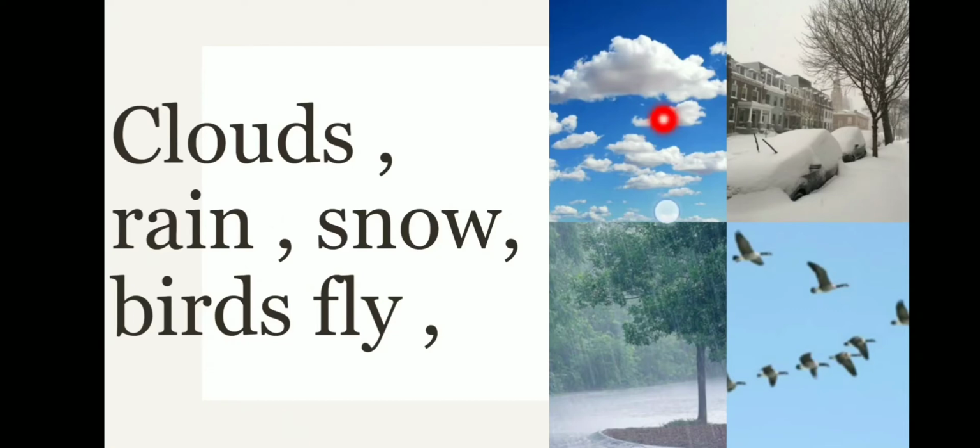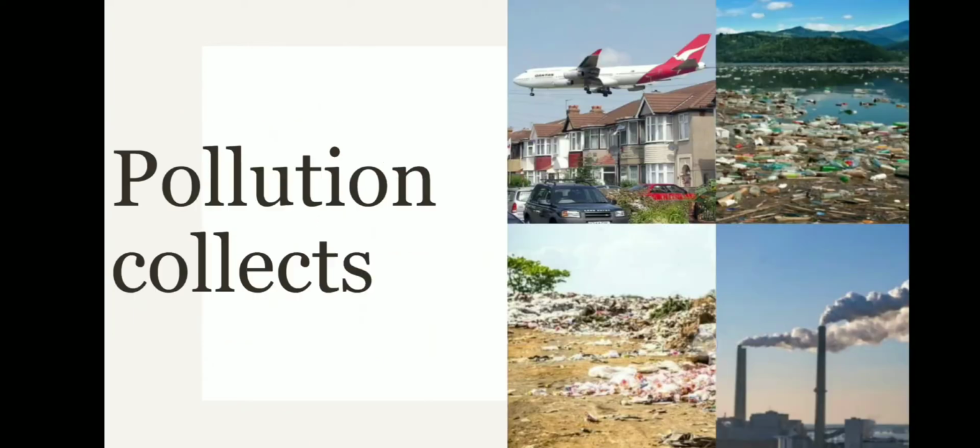Clouds, rain, snow, and birds flying all take place in the troposphere. Pollution also collects in the troposphere: noise pollution, water pollution, land pollution, and air pollution.